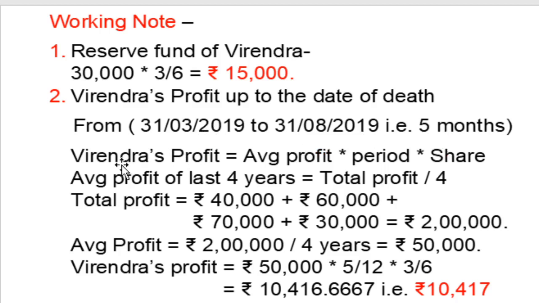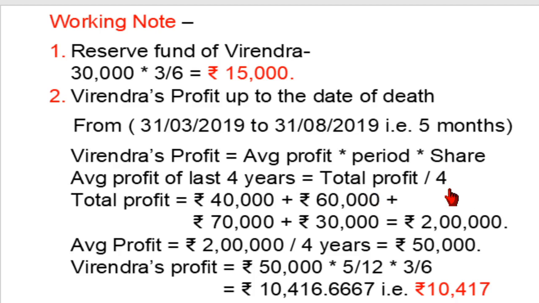Now the very simple formula: Virendra's profit is equal to average profit on the basis of 4 years, multiplied by the period from balance sheet date to date of death, that period being 5 months, and then the share proportion of Virendra, 3/6. So first, average profit of the last 4 years is equal to total profit divided by 4 years.